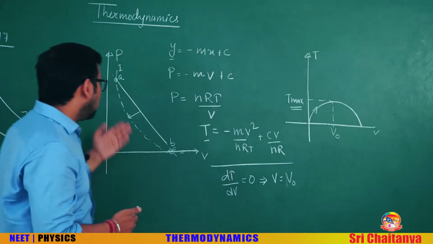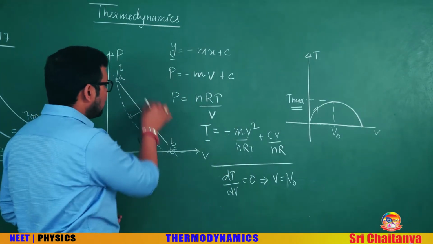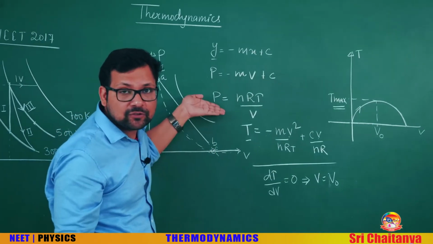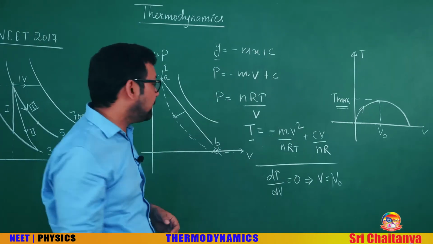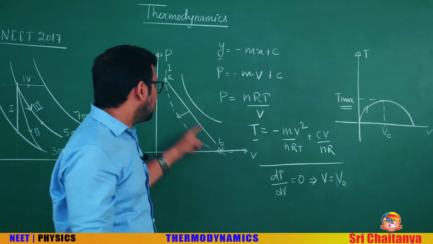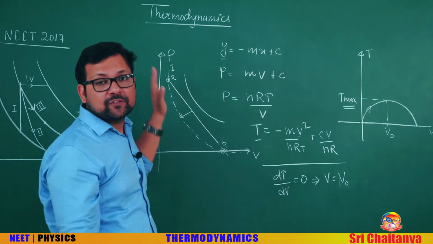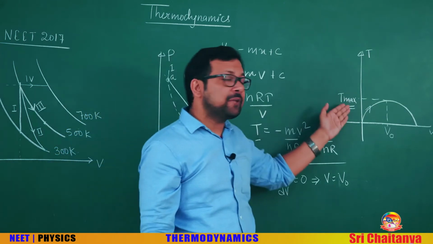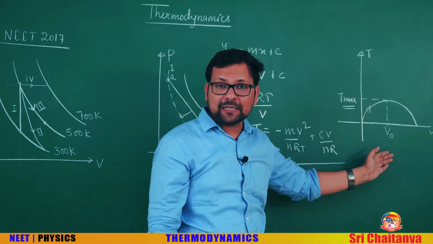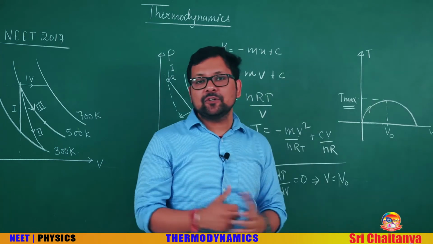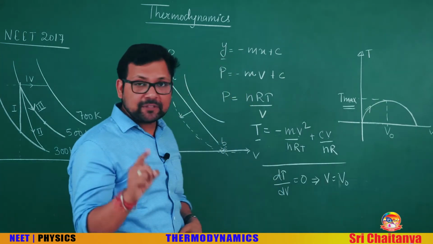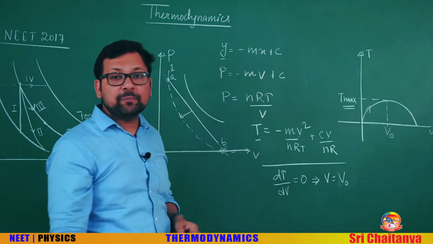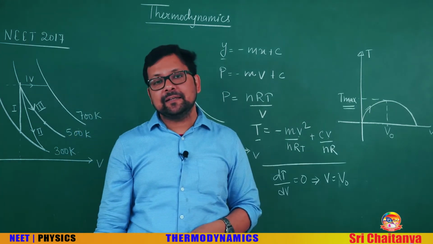Like first, you can see in this graph, temperature of which isotherm will be greater. So obviously the upper isotherm will be at higher temperature. Second, what is the variation of temperature? So it first increases on a straight line, then decreases. What is that maximum temperature? At what volume is the maximum temperature? These are the set of such questions. But do remember the bottom line, when the PV graph is given like this straight line, temperature first increases, then decreases.